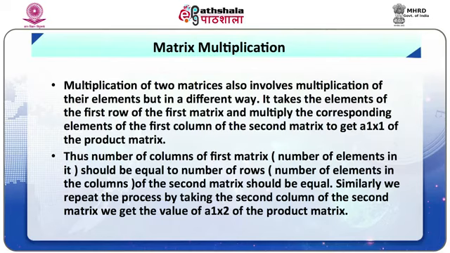Thus, the number of columns of the first matrix, that is the number of elements in a row, should be equal to the number of rows of the second matrix, that is the number of elements in its column.